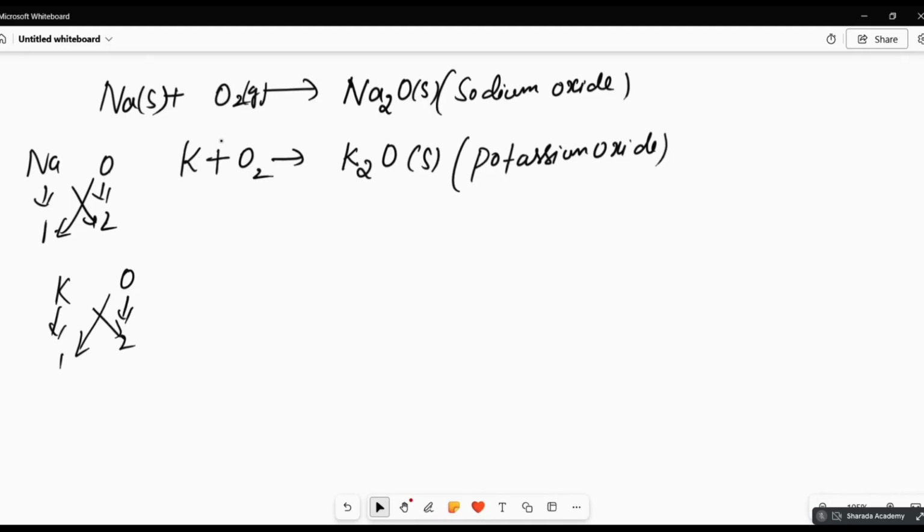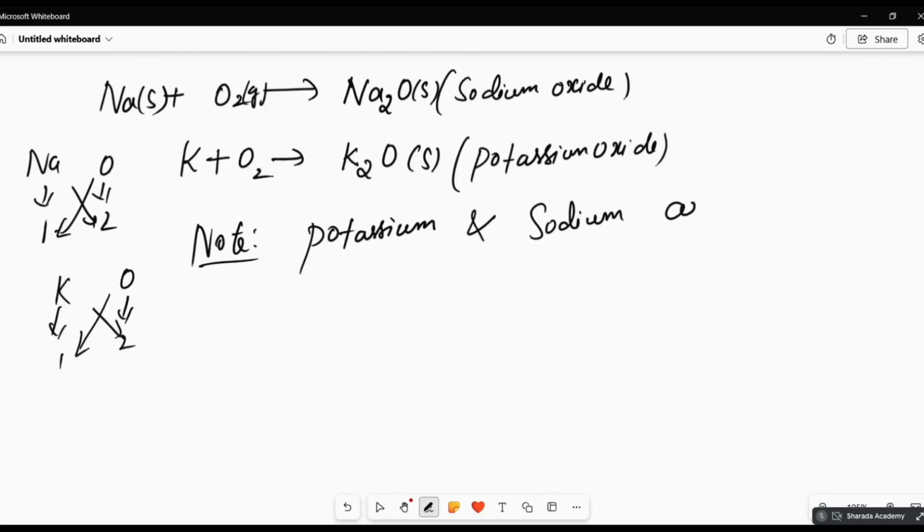Now write a note: potassium and sodium are very reactive metals. They will ask these questions.